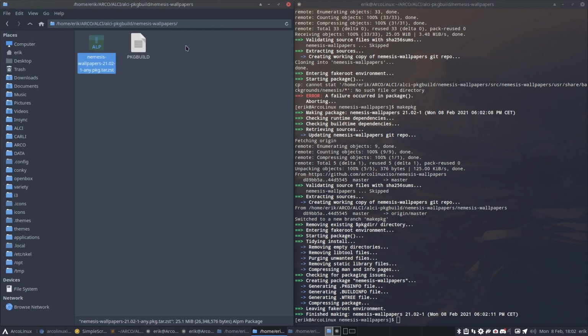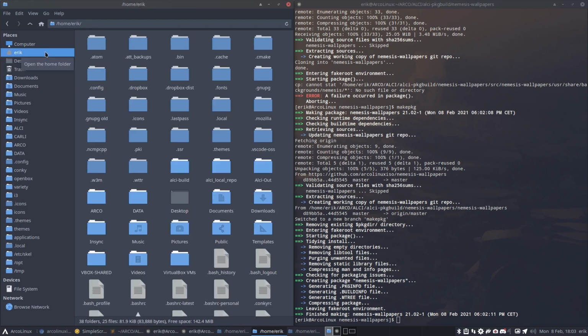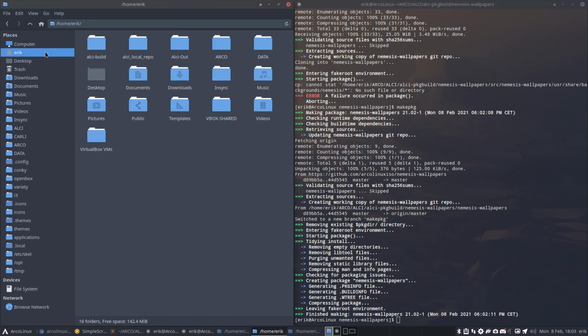This can go. Our package or tar.zst, or our executable, or whatever you want to call it, it's ready, or Lego block, and we need to put it where? Control X. That was the whole point of the exercise. We're not putting it online. We're not sharing it with everybody. It's not going on the AUR. We're going to put it in the ALCI local repo.